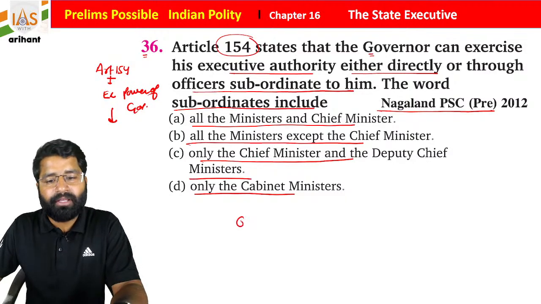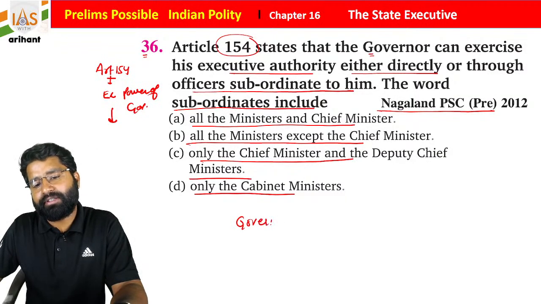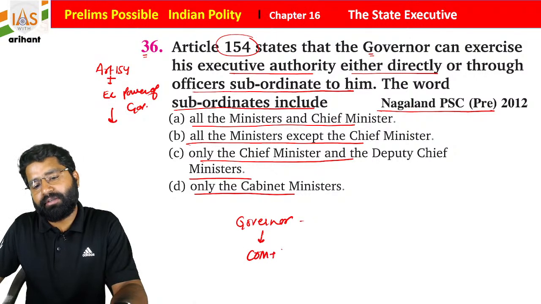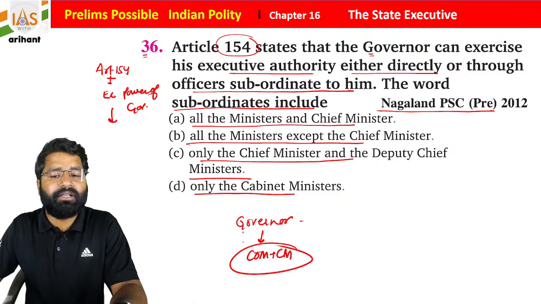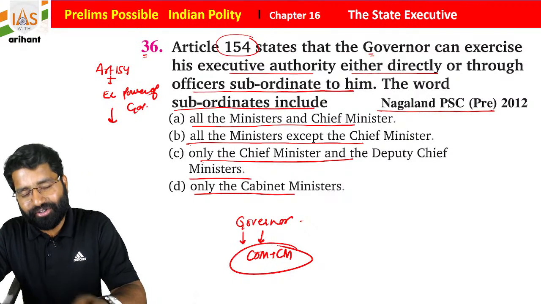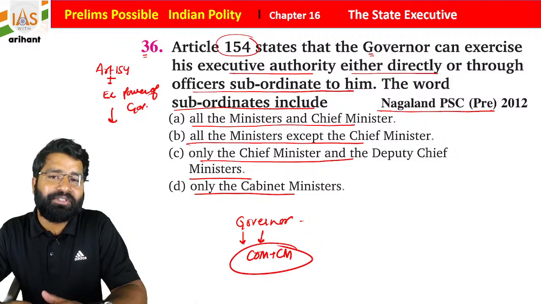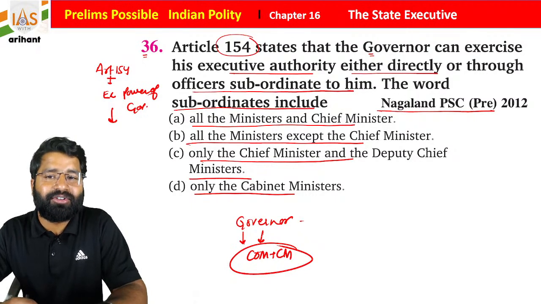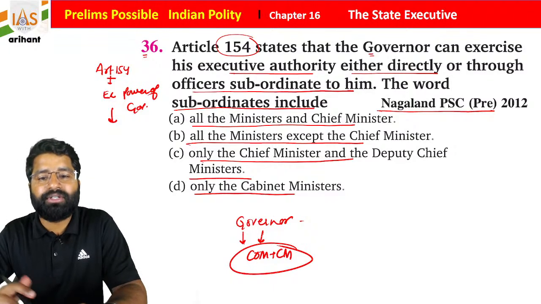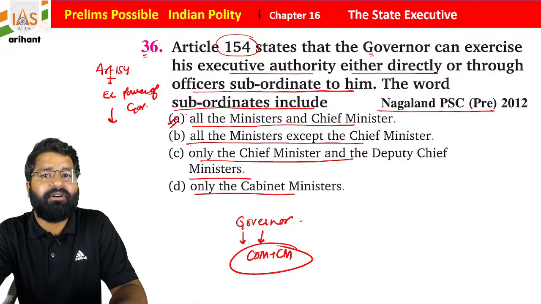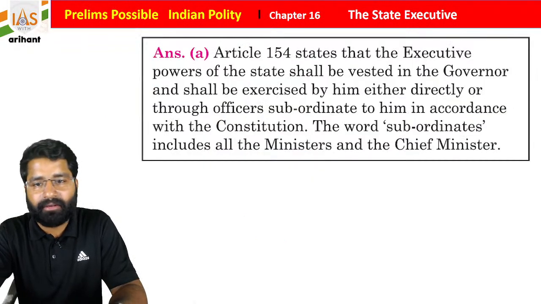We all know the governor is the head of the state, and all other powers like the council of ministers and the chief minister are under the control of the governor constitutionally. But yes, the chief minister has more power, though the governor also has lots of power. So all the ministers and the chief minister of a state are part of the subordinates of the governor of a state.